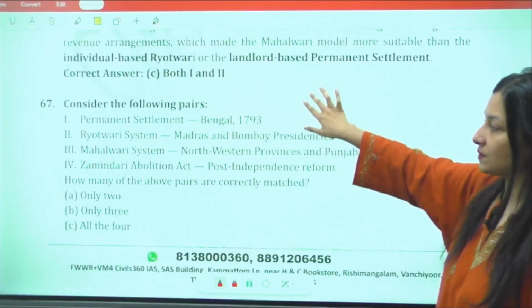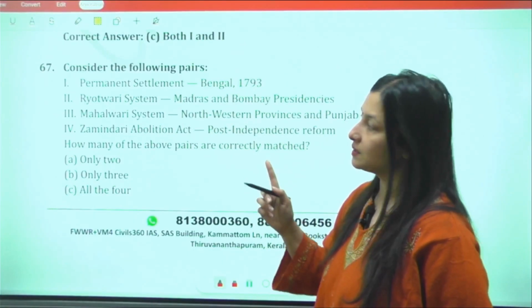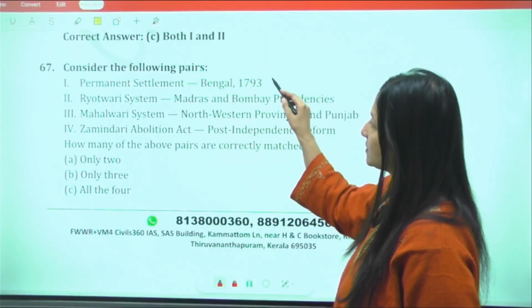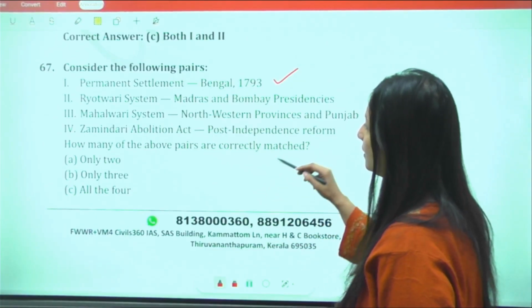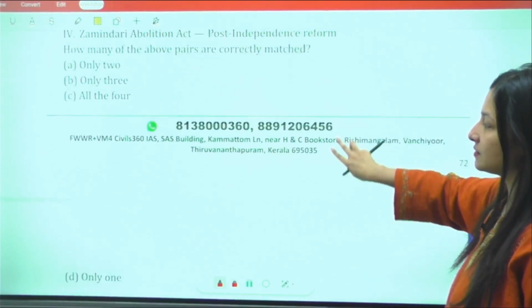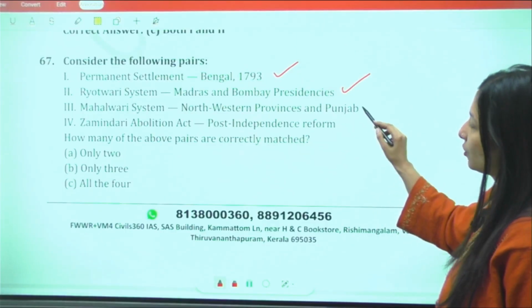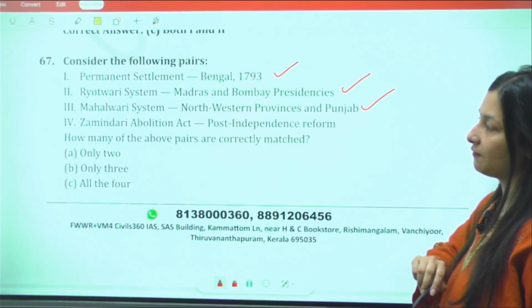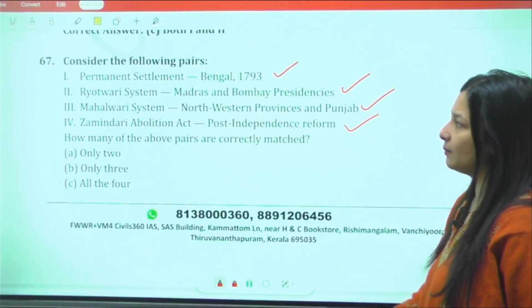Okay, now see over here. Permanent settlement. In most of the areas, permanent settlement was there. It was started in Bengal in 1793. Absolutely right. Ryotwari, Madras and Bombay Presidency. Right? This is absolutely right. Mahalwari, North Western Province and Punjab, definitely right. And Zamindari Abolition Act, it came as a post-independence reform.